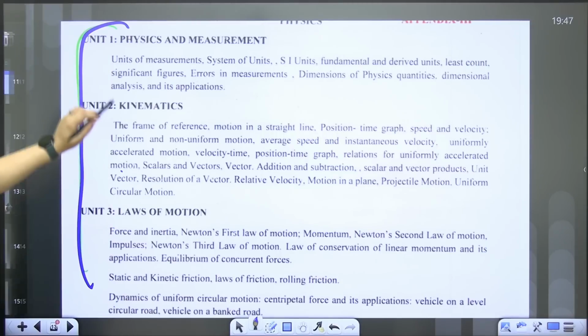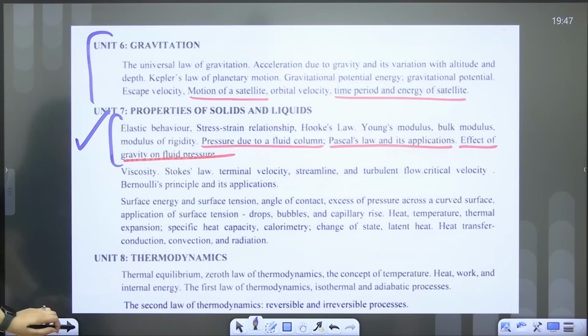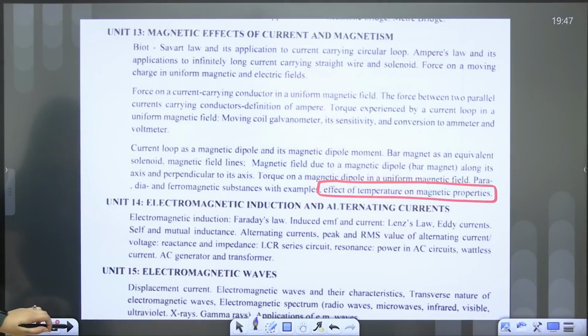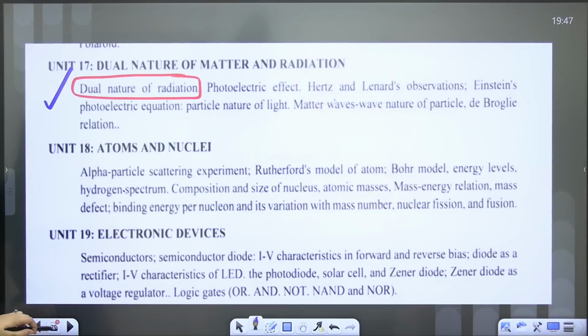So it is the combined syllabus of your class 11 and your class 12th, right? We'll share the PDF in the Telegram group.